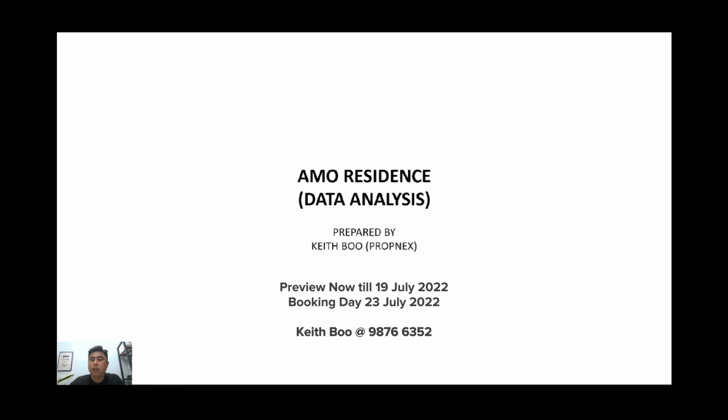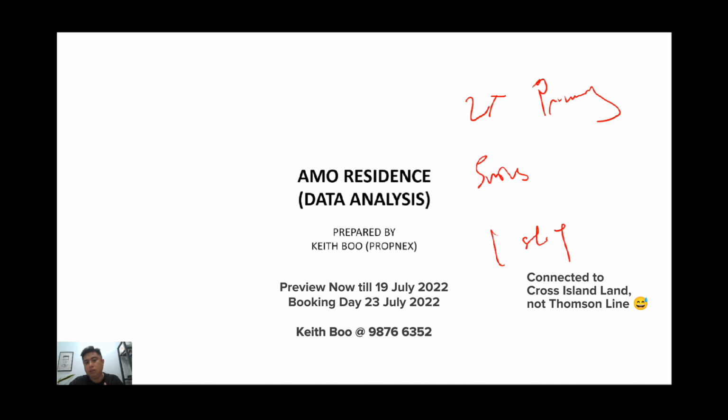Of course, not forgetting that for AMO Residence, the other major highlights about this project are that it is near two top primary schools, Aitong and CHIJ St. Nicholas. It is around a 5 minute walk to Mayflower MRT, one stop to Bright Hill MRT, which is also connected to the new Thomson line. This line will be going across the Bukit Timah area to the Clementi area, making traveling from east to west much easier in future, right? So this also translates to more rental demand at this location.